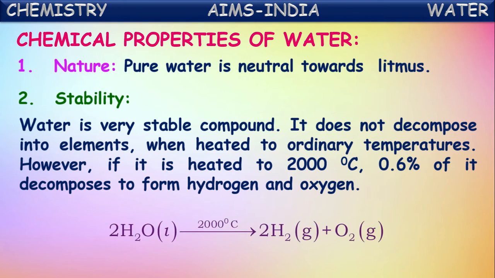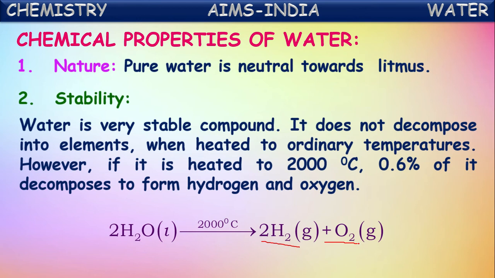So this is the reaction that occurs when water is heated above 2000 degrees Celsius: it splits into its respective elements, hydrogen and oxygen. The same can be done by electricity also. If we apply electricity to acidulated water, then water decomposes into hydrogen and oxygen.